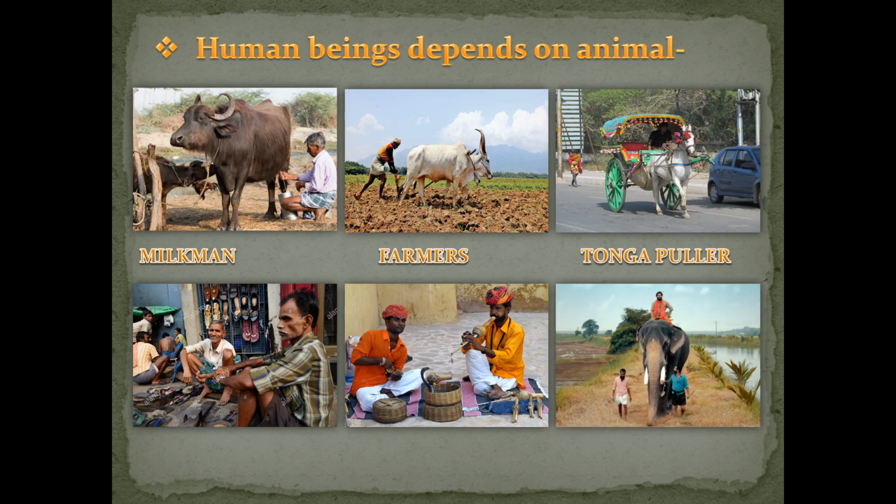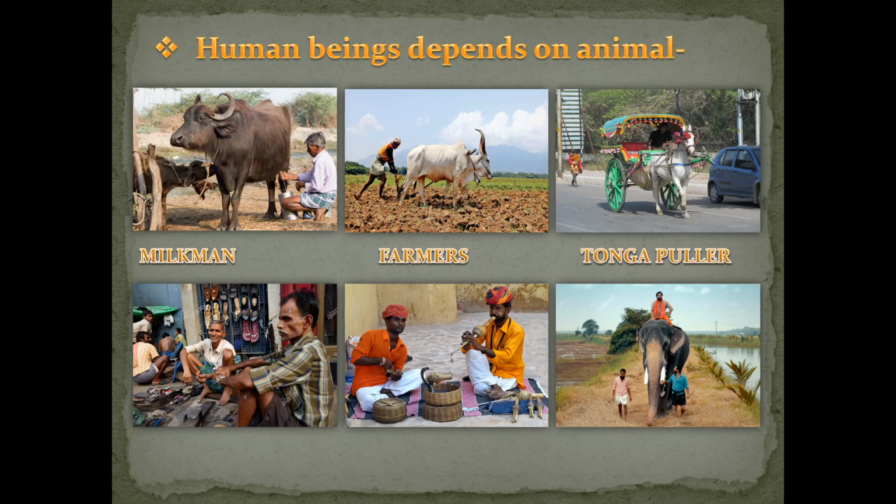The next one is mahouts. Who are mahouts? Have you heard this word anywhere? No? So let me explain. Mahouts are those who control the elephants. You can see in the picture they handle the elephants. So mahouts depend on elephants for their livelihoods. If you go to Kerala, especially in Kerala or the southern part of India, you can see various mahouts use elephants for their livelihood.